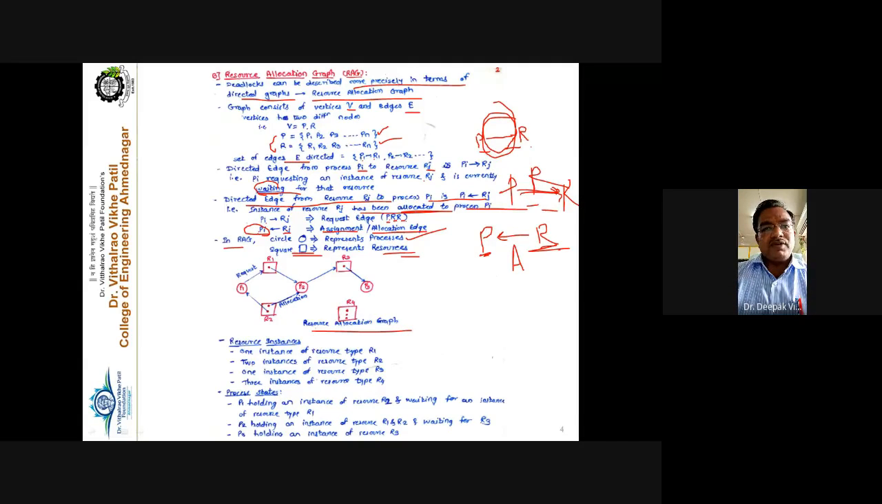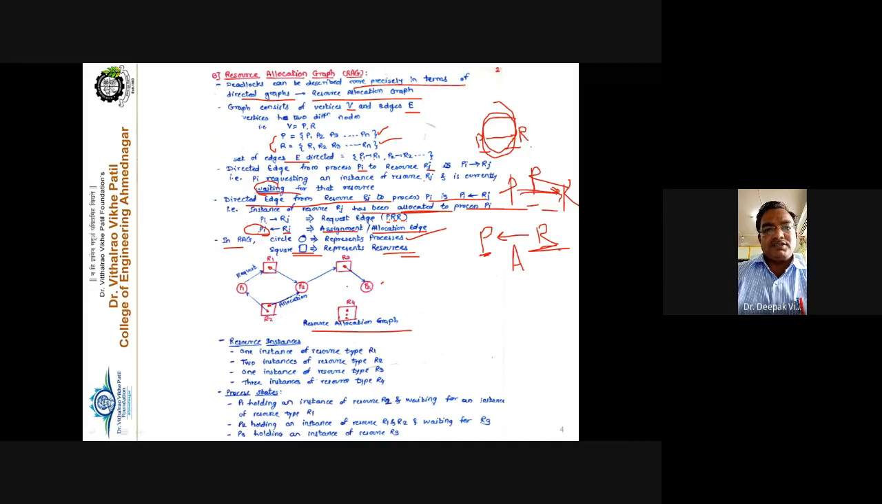Resource allocation graph. There is one instance of resource type R1, one instance of resource type R3, two instances of resource type R2, and three instances of resource type R4. Clear? So these are the four different resource types with their instances, drawn here in the resource allocation graph. Now the processes: process P1, process P2, and process P3. These are the three processes.